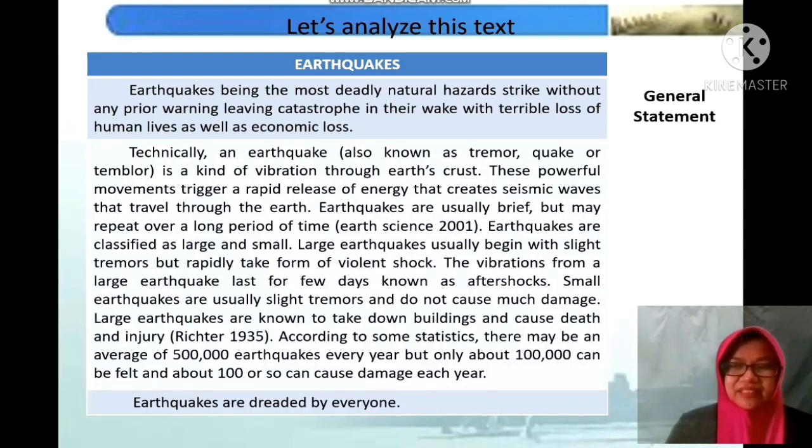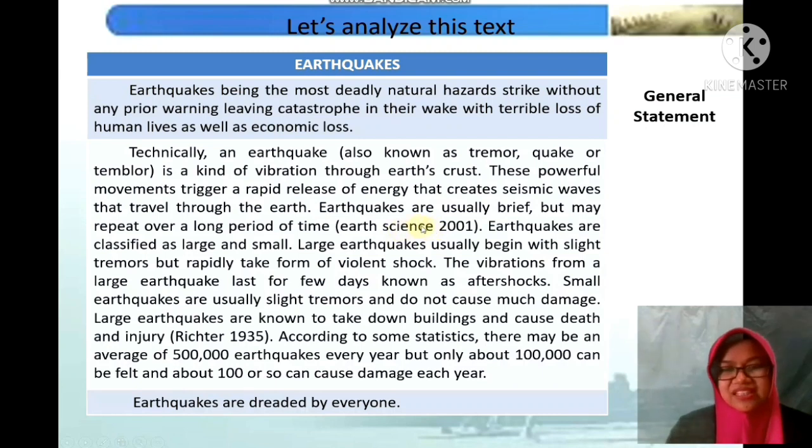The second paragraph. What do you call this? Technically, an earthquake, also known as tremor, quake or tumbler, is a kind of vibration through earth crust. This powerful movement triggers a rapid release of energy that creates seismic waves that travel through the earth. Earthquakes are usually brief, but may repeat over a long period of time.